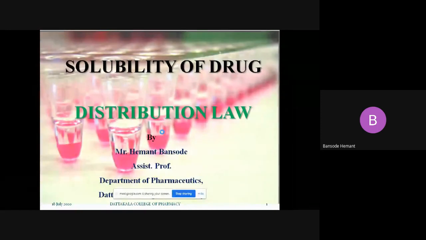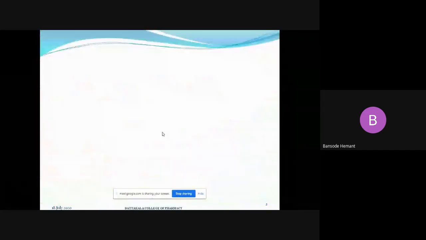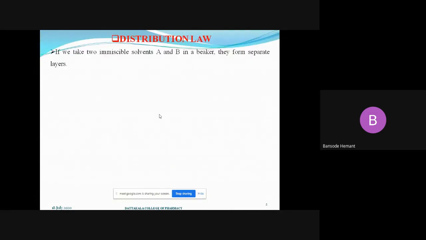So, you may have heard about the term distribution. Simply, distribution means it will get spread out, it will get distributed. That is nothing but distribution.